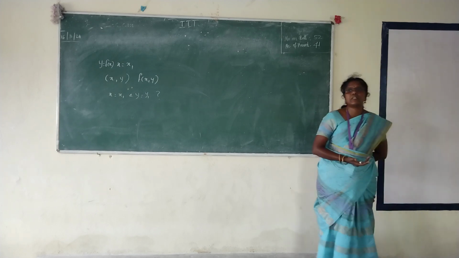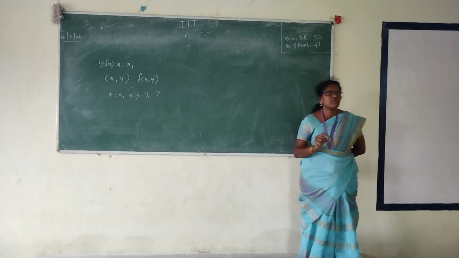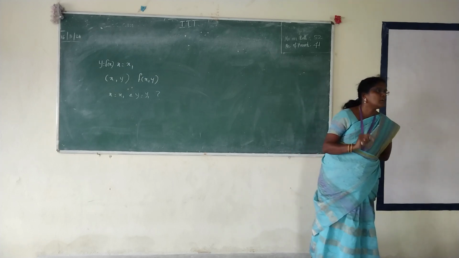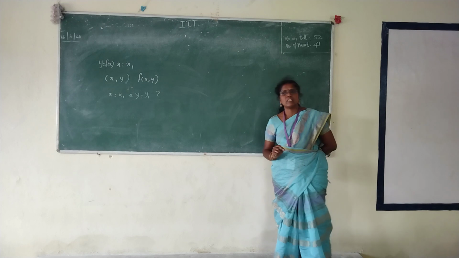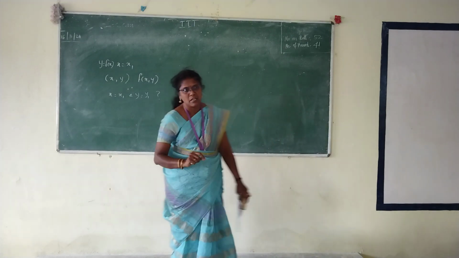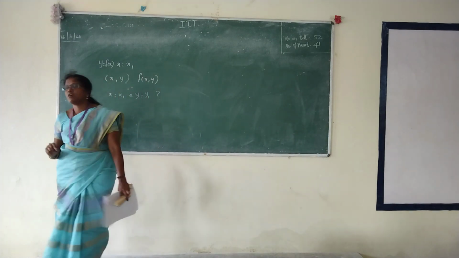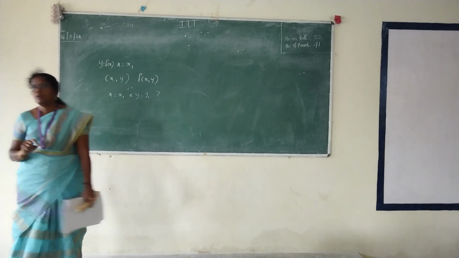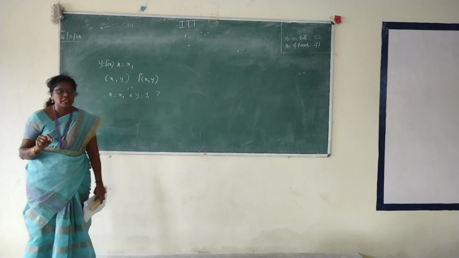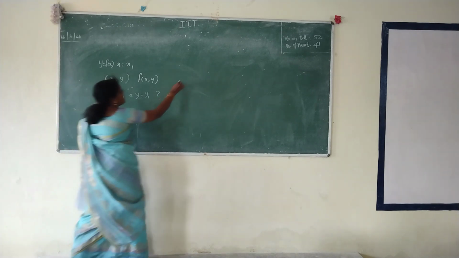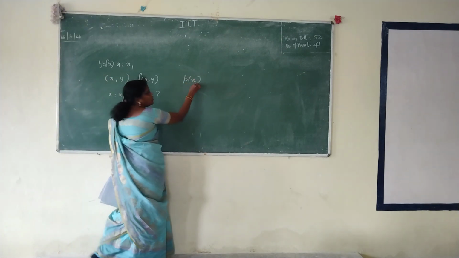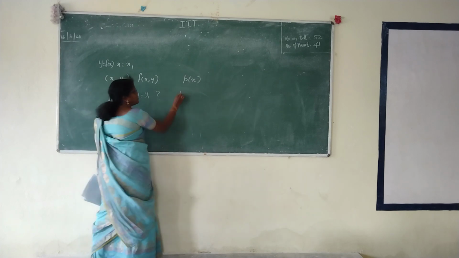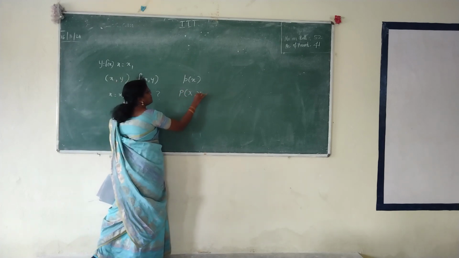So what we have discussed in our previous unit, the same expression we are going to discuss now. Here also we are going to discuss both the discrete case as well as the continuous case. So in one dimension, how we discussed the discrete case, PMF. What is PMF? Probability mass function. Since it is one dimensional, we denote it as P of x. Now for our two dimensional, we are going to denote it as P of x comma y.